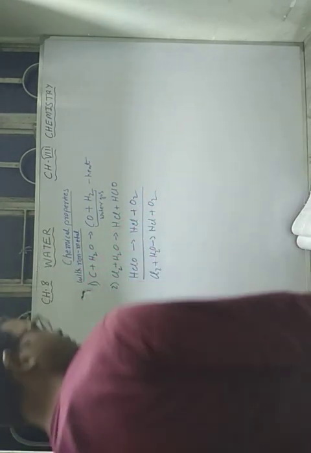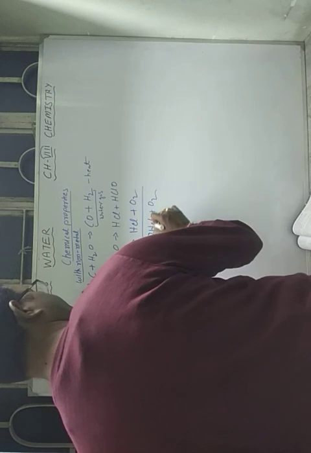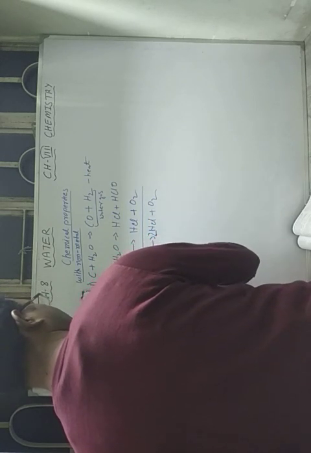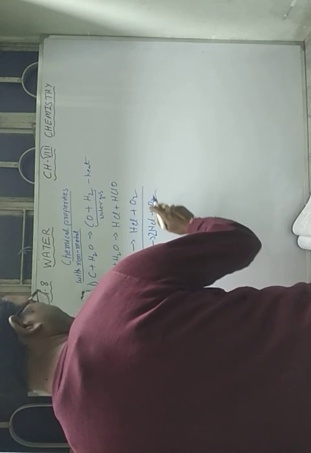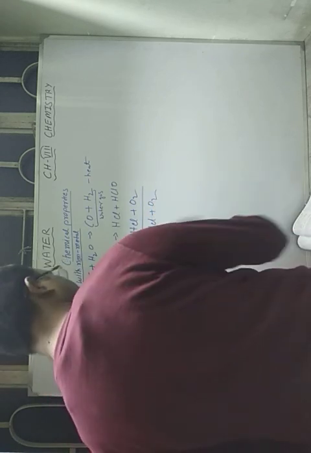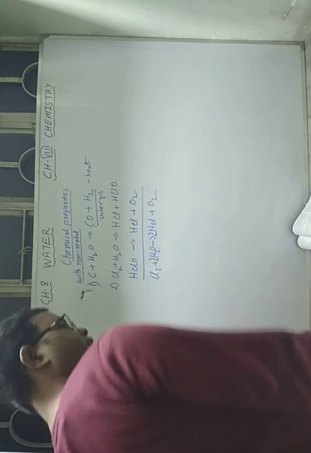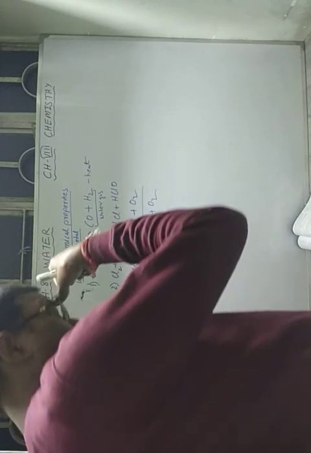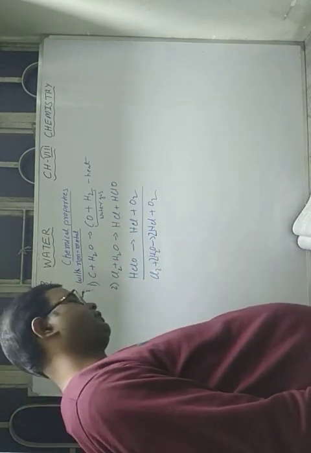Now you can do the balancing also. Here hydrogen is 2, so it will be 2, chlorine is 2, oxygen is 2 here, so again you have to do 2. So we have to do the balancing also to form this equation.